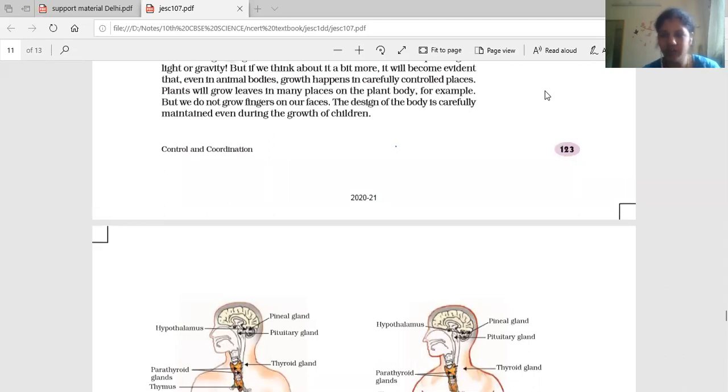The small intestine digests these substances, but how glucose has to be utilized, how protein has to be utilized, is done by different reactions taking place in our body to use those products properly.